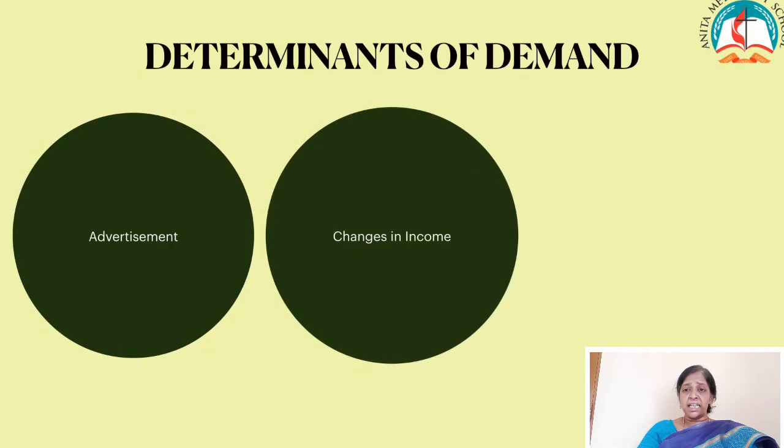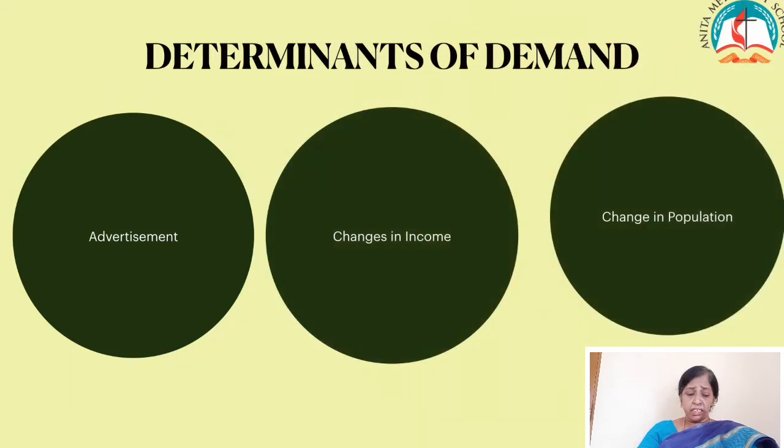Then changes in income. An increase in family income may increase the demand. For example, they go for durable goods like the refrigerator, television, etc. Then changes in population. The demand for a good depends upon the size of population also. An increase in population tends to increase the demand for a product and a decrease in population tends to decrease the demand. These are the determinants of demand.